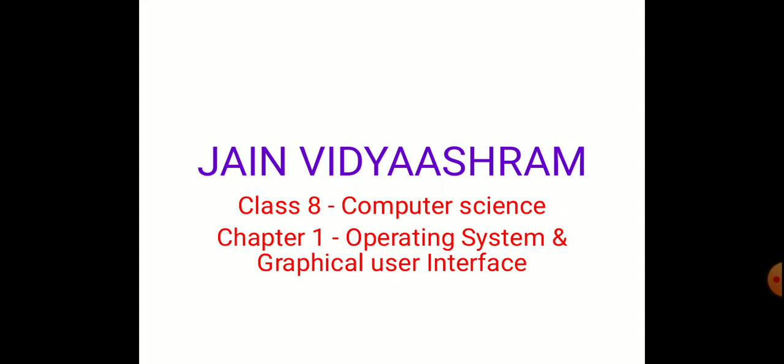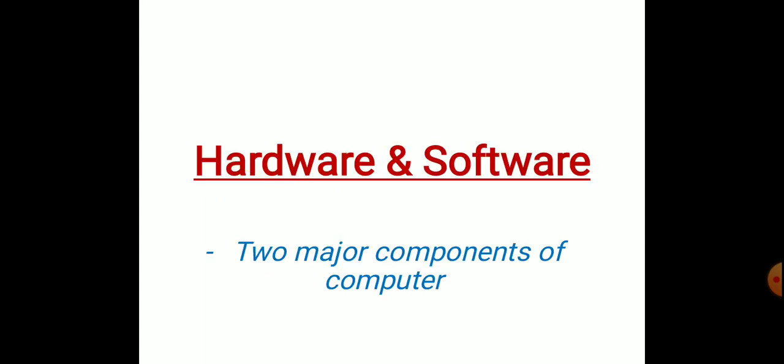Before I enter into this topic, we will just recall the basic concepts of computer that we learnt in the previous classes. What are the basic concepts? Yes, that is hardware and software. So what is hardware and software? These are two major components of computer. Children, as you are very clever, you know this very well. What is hardware and what is software? These are the major components of computer.